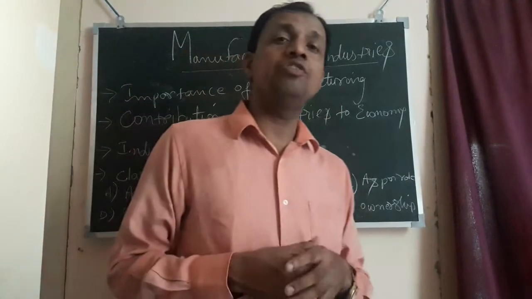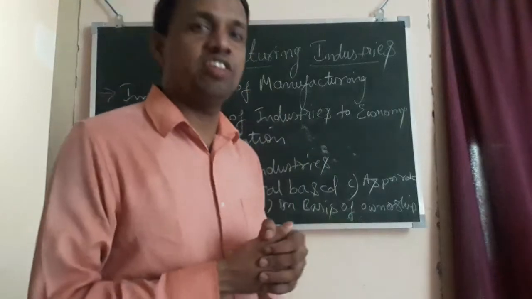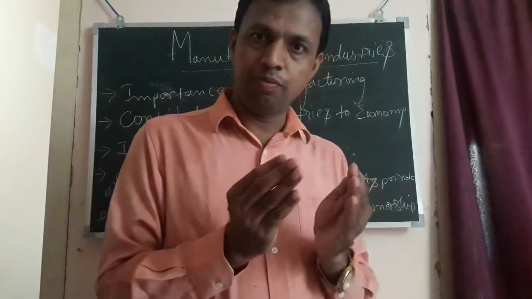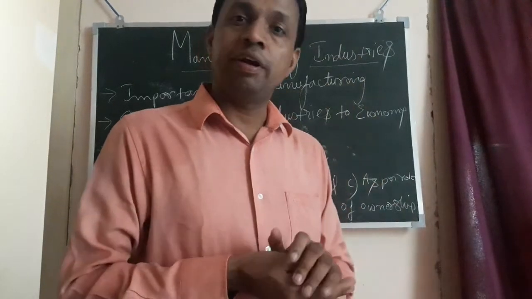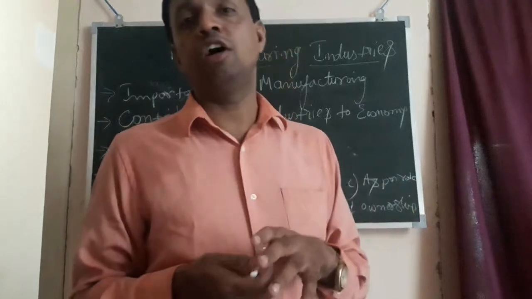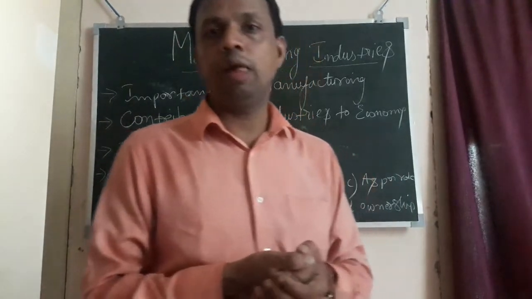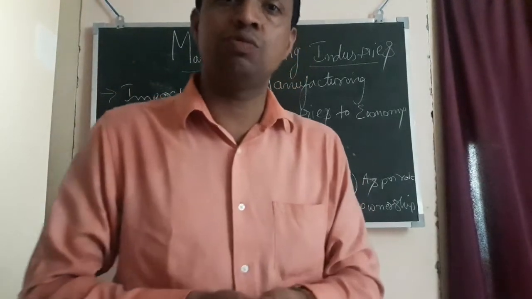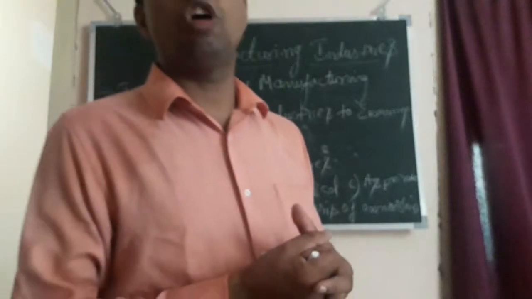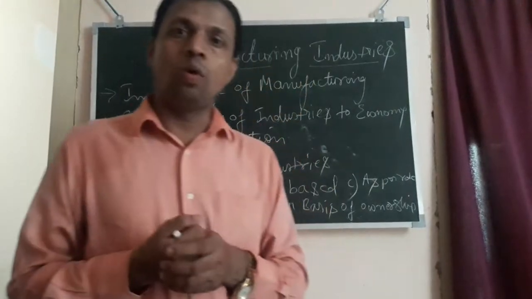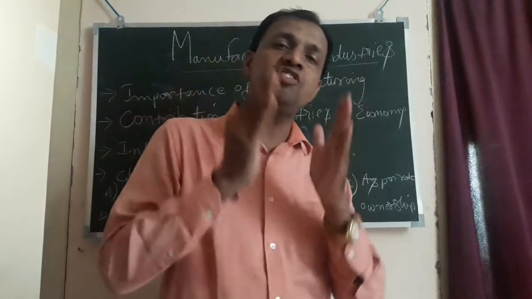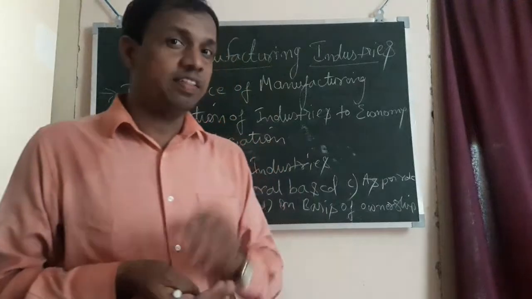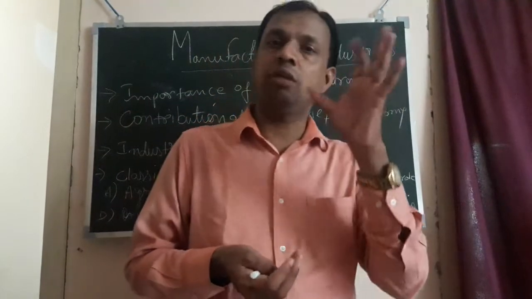Now, the third one is joint sector. Joint sector is where both public and private sector come together and start an industry. But here the maximum share will be under the control of the government, that is public. The best example is UPSRTC, Uttar Pradesh Road Transport Corporation. In UPSRTC, we find two types of buses. One bus is totally managed, controlled and run by the government. You may see the red and white colored buses. Those buses are totally controlled, managed and run by the government.